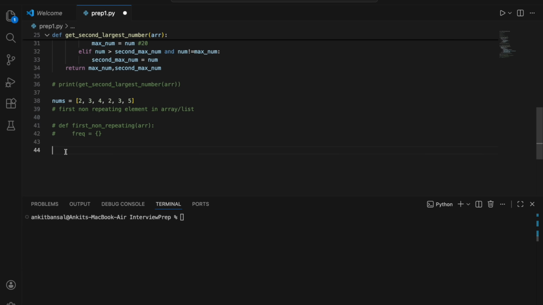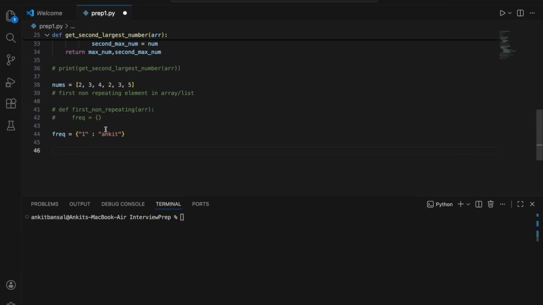Now, before I write the solution, I want to tell you something about dictionaries, right? So let's say you have a dictionary, frequency equal to, and I will create some key-value pair. Let's say employee ID 1 and its name Ankit. Let's say this is a better example. Okay, so let's say this is your dictionary. Now you want to see the value of an element in this dictionary. So what will you say? You will say frequency of 1, right? And if you just print it, it will give you.